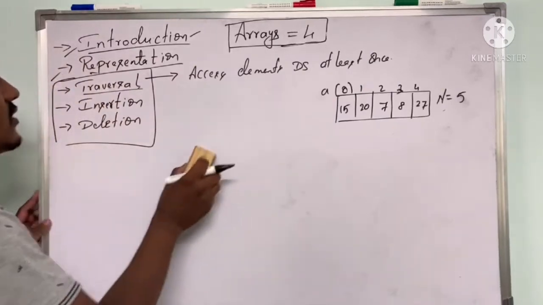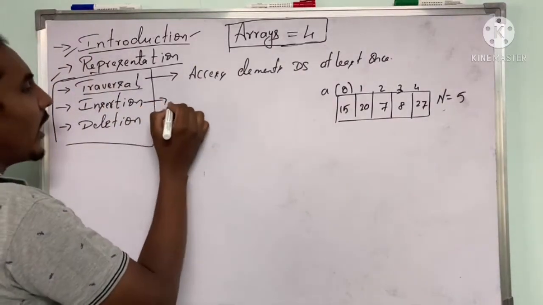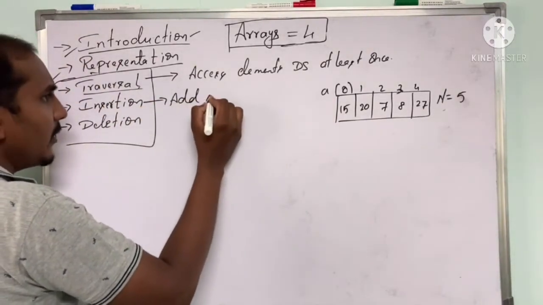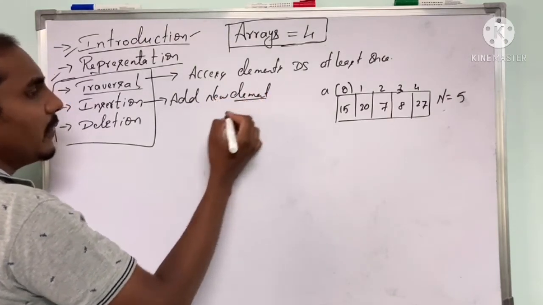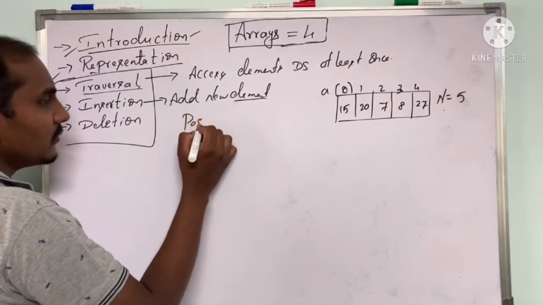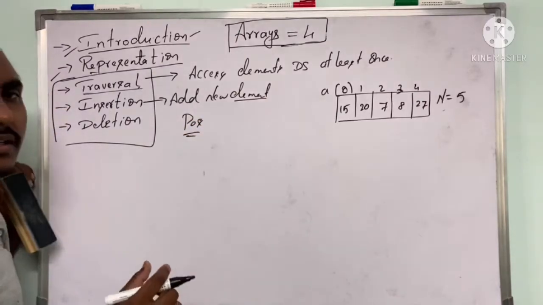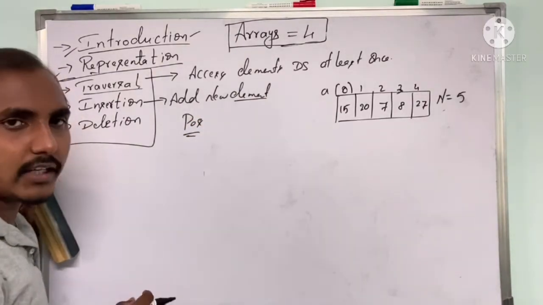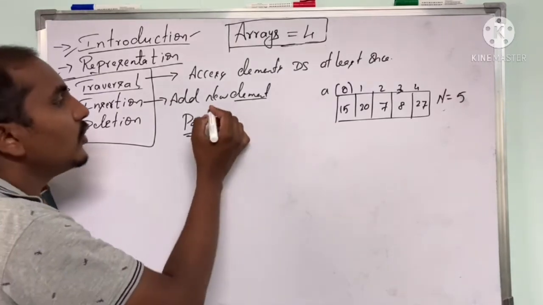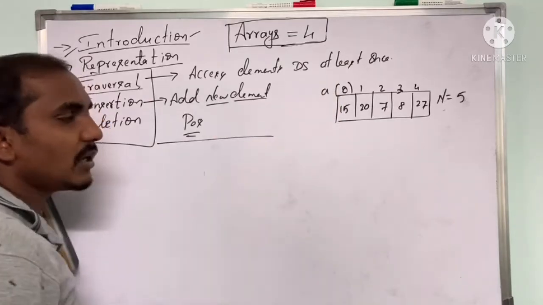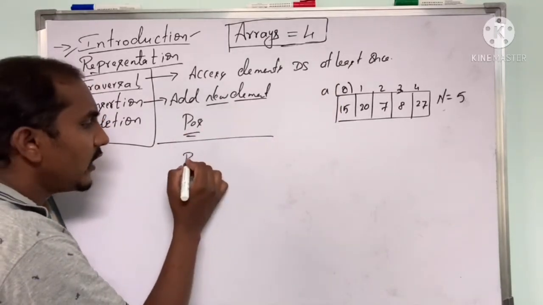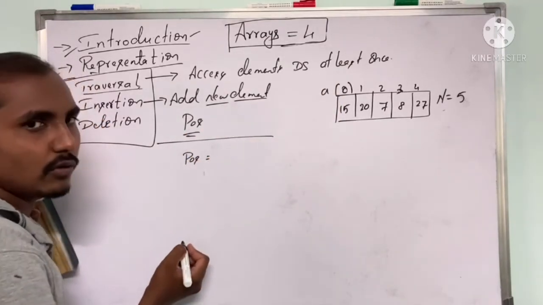Insertion is nothing but we want to add a new element at a given position. We'll give the position, or the index value, and I need to add a new element into that position. So for this, if I consider the same array, we need the position or the index where I want to insert.